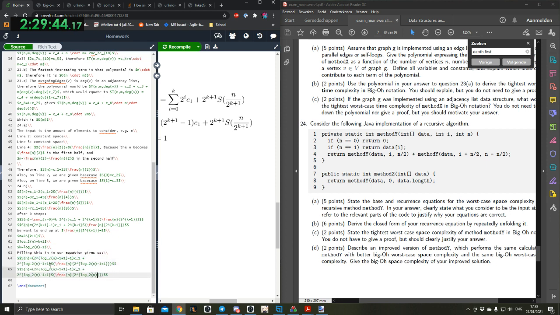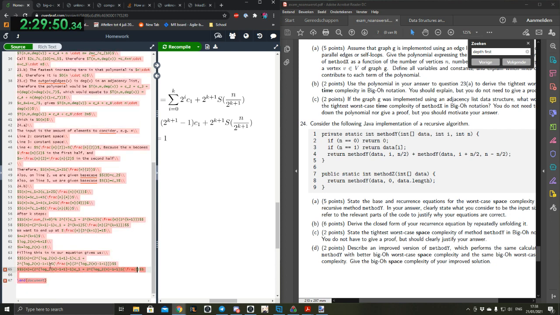So then we can take this away. Then this becomes 2 to the power 2 log n. That becomes n. Then we get n divided by n, which is just 1. Then this becomes 2 to the power of 2 log n, so this just becomes n. And then this becomes 2 to the power of 2 log n minus 1 plus 1, which just becomes n minus 1, n minus 1 times c1.